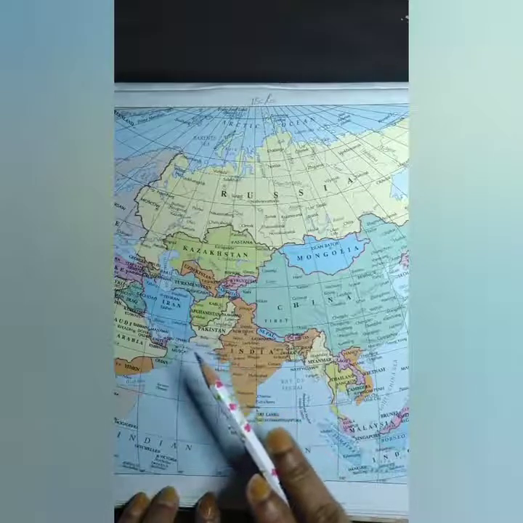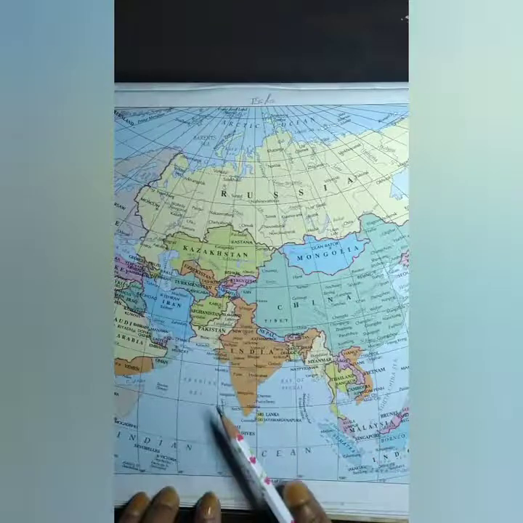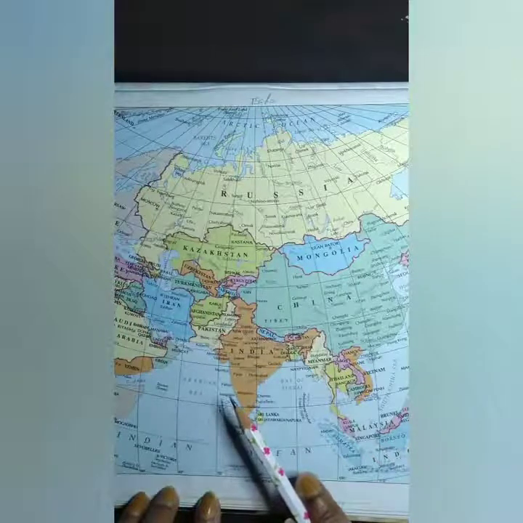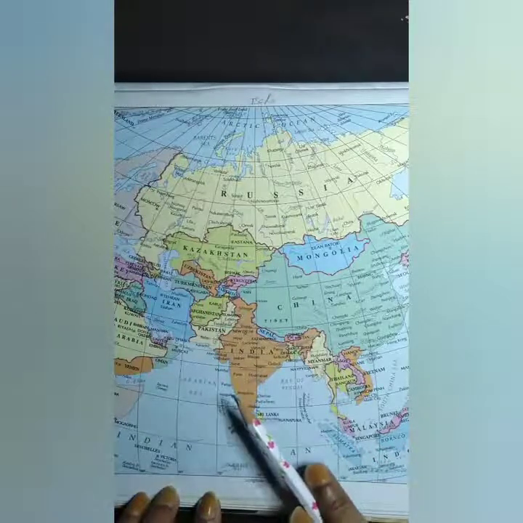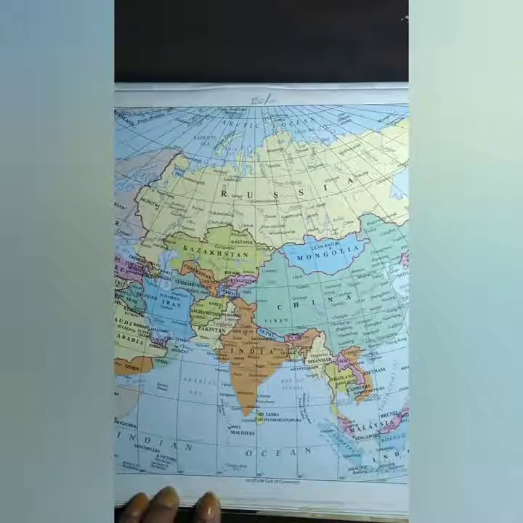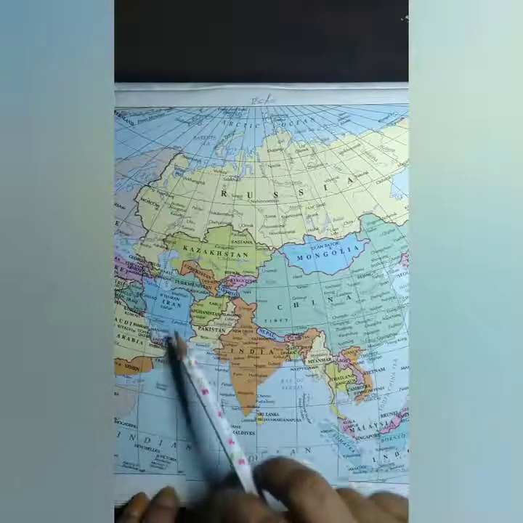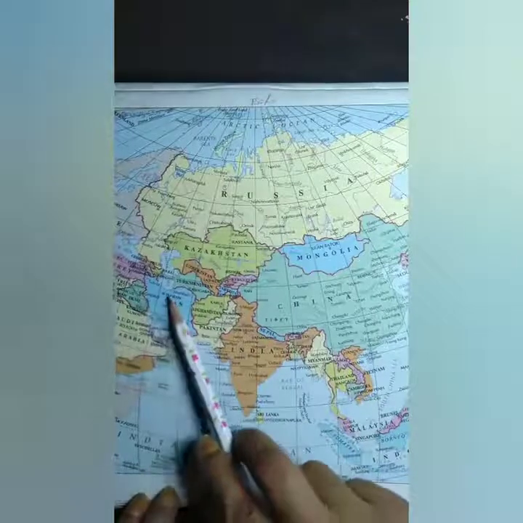That means in a year the amount of rainfall received by these regions is as low as 10 to 25 centimeter. Due to this high temperature and low rainfall, the vegetation mainly consists of thorny bushes and cactus. So that is the hot desert climate which is found in this part of Asia.